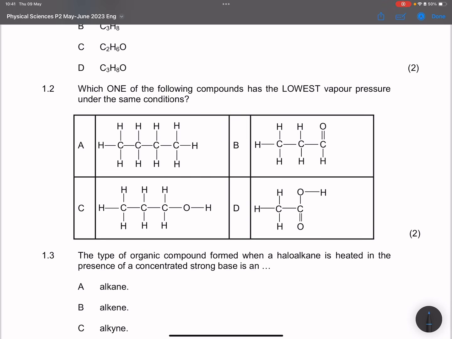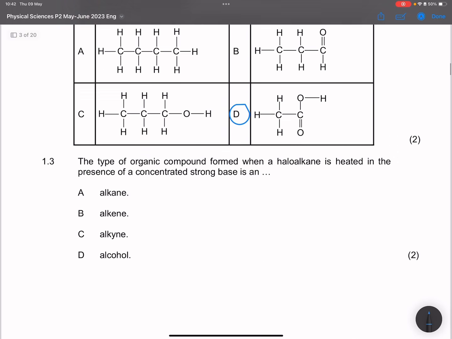If I look at this, the strongest intermolecular force would have to be D. It's a carboxylic acid because not only does it have hydrogen bonds, but it has 2 sides of hydrogen bonds, unlike the alcohol, which also has a hydrogen bond. So we're going to go with D.